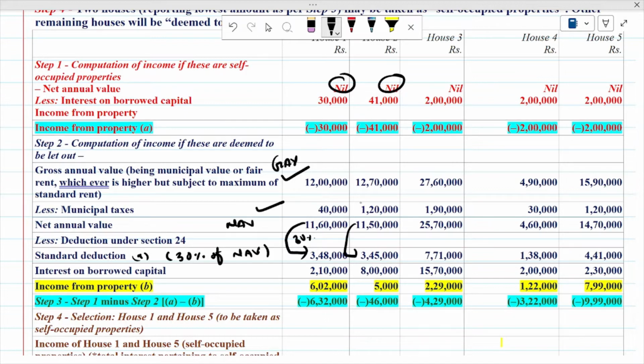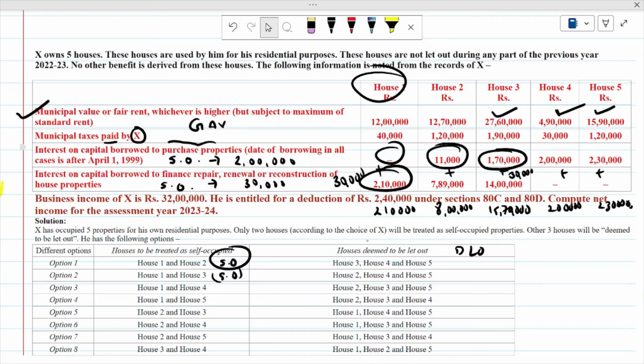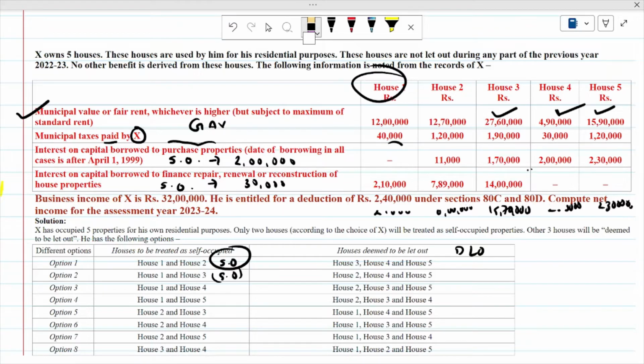Now interest on borrowed capital 2,10,000, 8 lakh, 15 lakh 70,000, 2 lakh and 2 lakh 30,000. How does this 2 lakh 10,000 come? Once again I am explaining. If you are assuming that the property is deemed let out, then there is no restriction. Whatever is the interest, that full amount is available as a deduction.